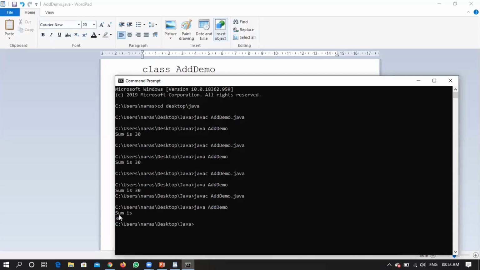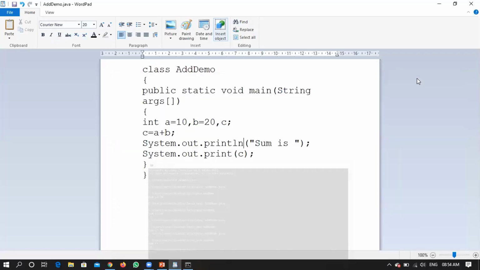You have used a println, so sum has been printed, then it is taking you to the next line. So in the next line it is printing 30 for you, right? I hope now the difference between println and print is clear.